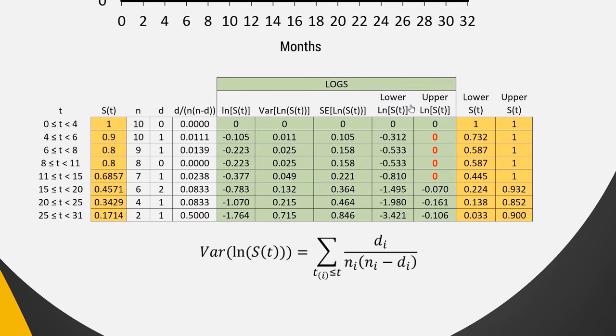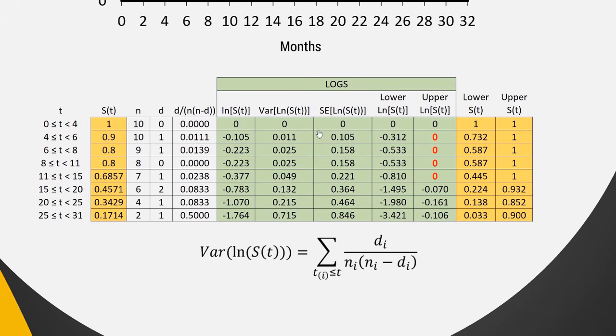Now, it's actually important to note, I've got little red zeros here because technically the upper limit for these ones is going to be greater than 0. And we know that if we've logged something such that it becomes a number greater than 0, then that original thing that we logged must have been greater than 1. So that's going to be a problem if you think about what that means. The survival can't be more than 100%.